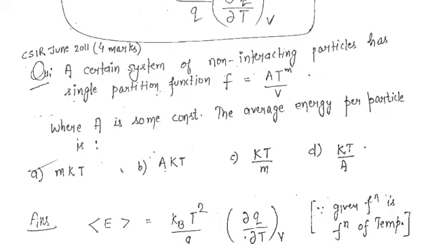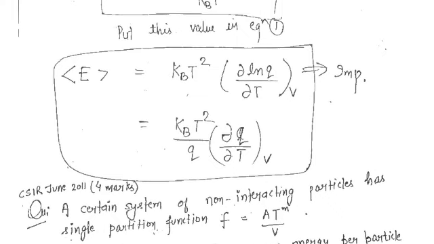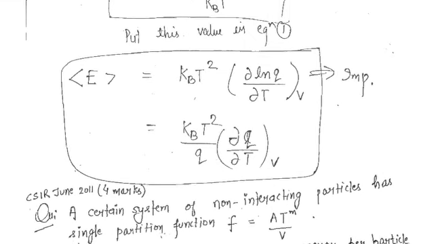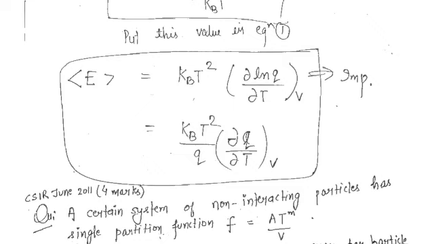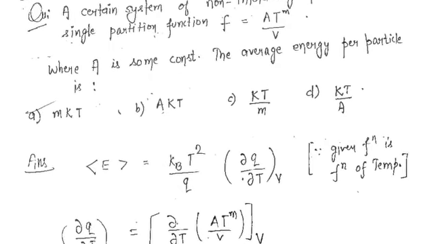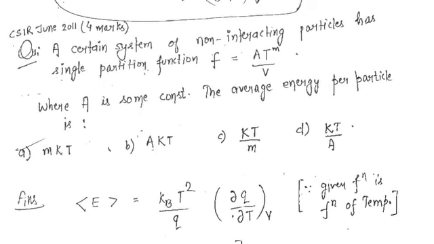So what I had told is that if the partition function is given in terms of temperature, then you have to convert it into terms of delta beta. Otherwise no need, you can directly use the above expression. How to approach, I am going to tell you.